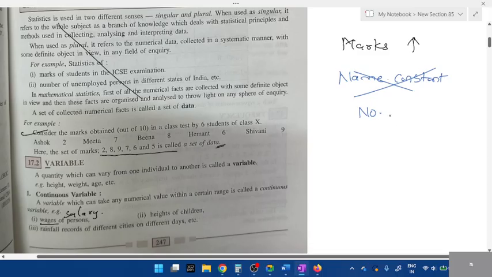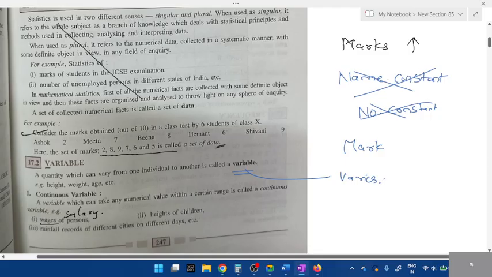You've started a new chapter. For example, your roll number, students. Do you think your roll number keeps changing? No, for this year, for ninth, it's the same. It doesn't change. So that is a constant. But what about your marks? It does change. All those are known as variables. Variable means which keeps changing. Vary.